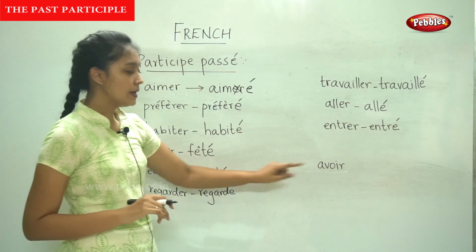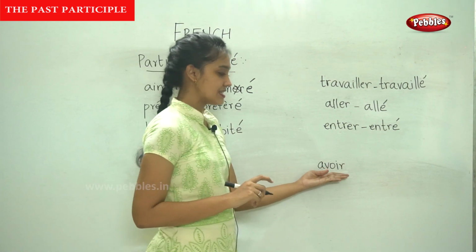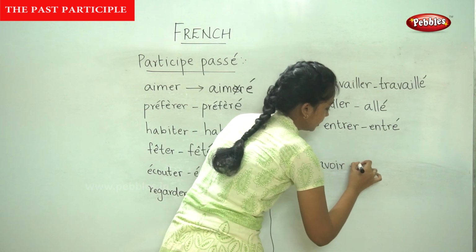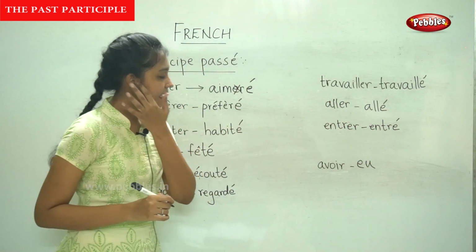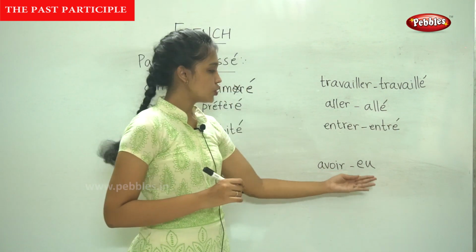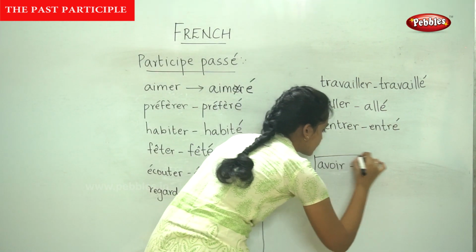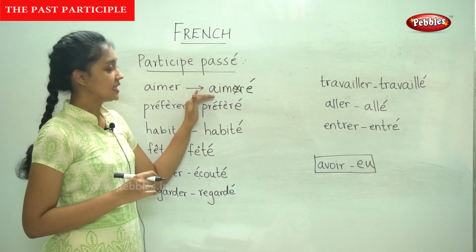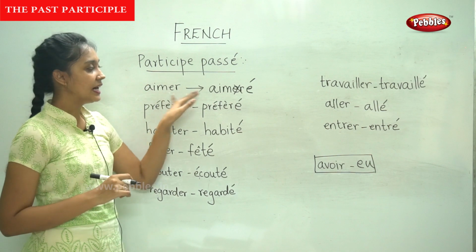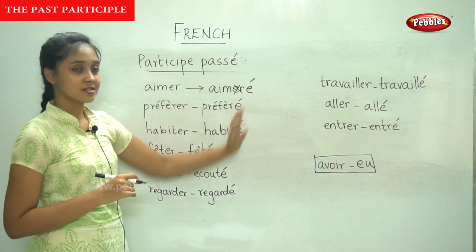Now for the verb avoir. This is a special form. The past participle is EU. You just have to remember this. For the ER verbs, of course, it is simple. Remove ER and add E with an acute accent.